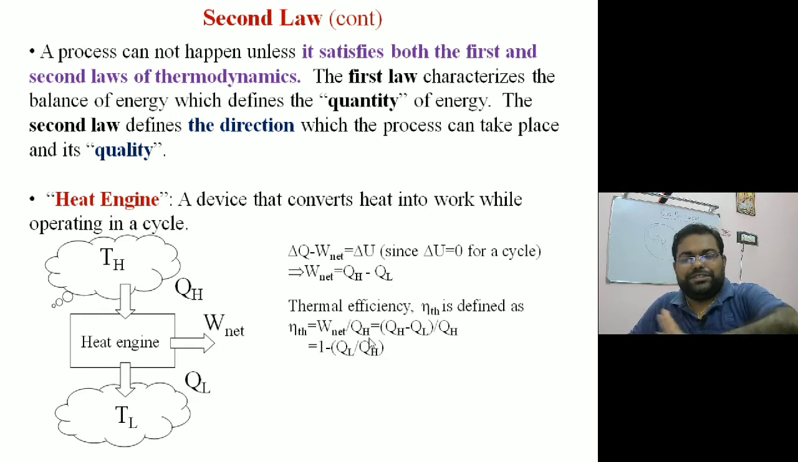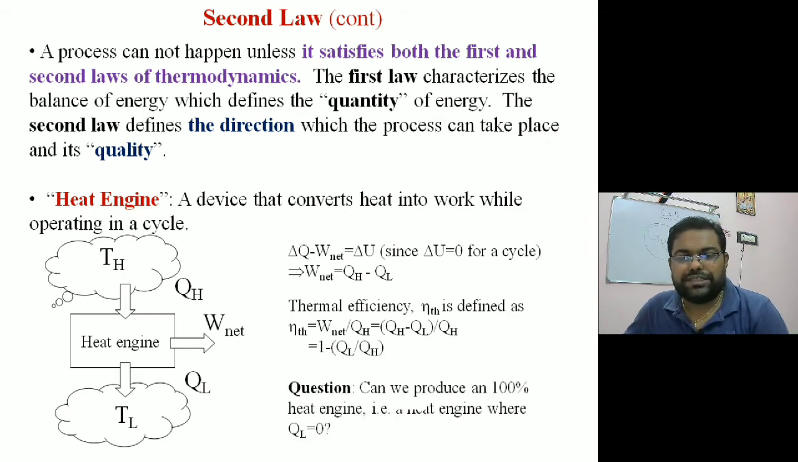And so thermal efficiency can be defined as W net divided by heat supplied. That W net is QH minus QL, divided by QH. So I can finally say efficiency is nothing but 1 minus QL by QH. So the ratio of heat rejected to heat supplied, 1 minus this, will give the conversion efficiency or thermal efficiency.